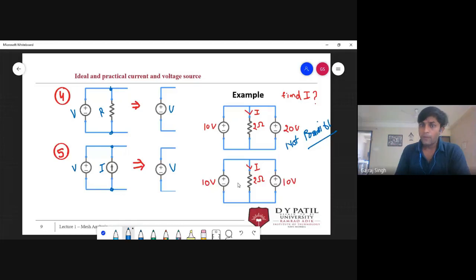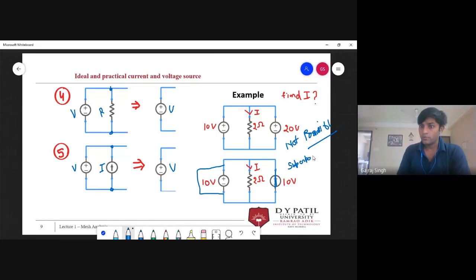Now let's see if we apply the superposition theorem. If we remove this source, this is going to be a short circuit. If this voltage is short circuit, current is not possible. We can never short a voltage source. Similarly, if we remove the other source, the same condition occurs. So again, for this circuit, superposition is not valid.